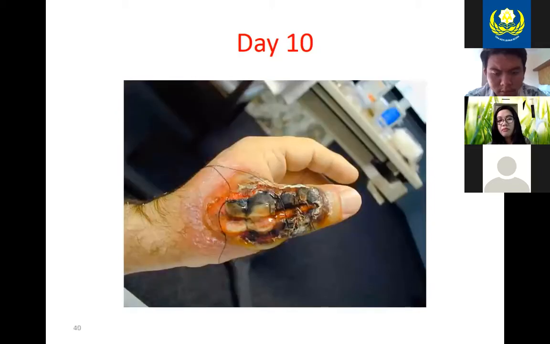Here's day 10. This is the last slide. I don't know what the fate of this man's thumb was, but you can see how awful. I can only imagine the cartilage and the muscle underneath, maybe even the bone, how all that got affected. You definitely want to get treatment immediately so that maybe they can help treat it symptomatically before it gets really, really bad. But definitely try and not upset this type of spider.